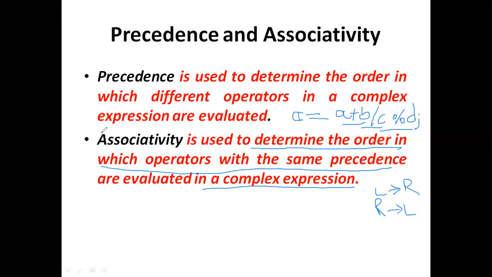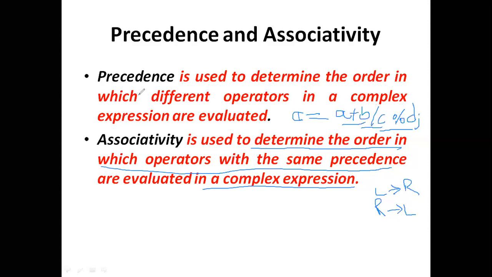If we have different operators inside the expression, we need to know which operator is going to be evaluated first.